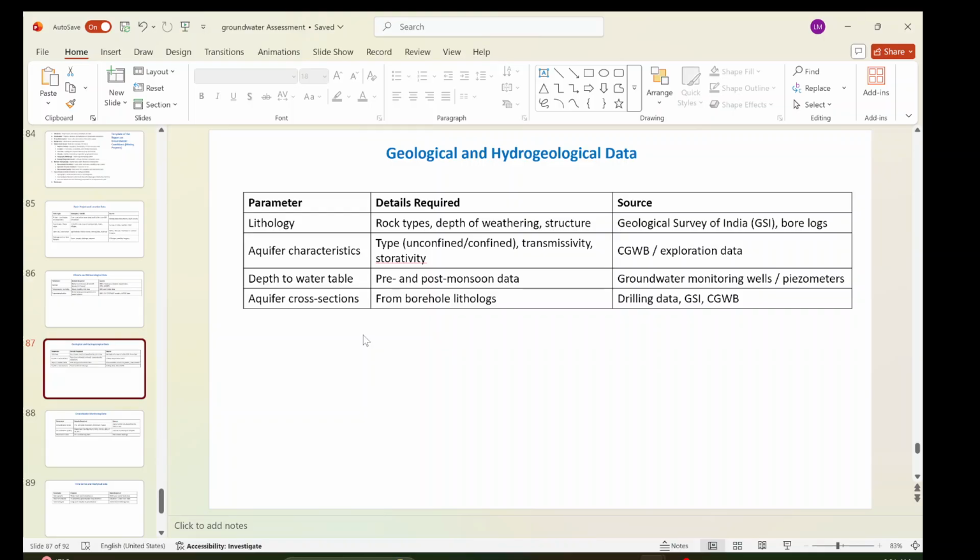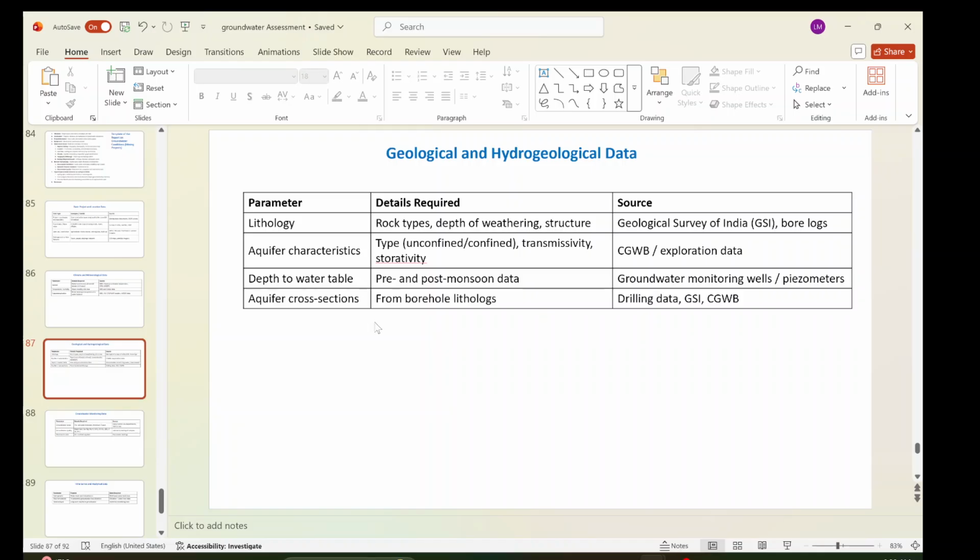For aquifer characteristics, such as whether it is unconfined or confined, you can get this from CGWB or exploration data, from lots of published reports, and from the State Groundwater Department. Depth to water table, pre- and post-monsoon, also has a lot of sources.